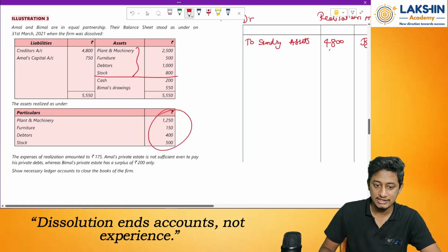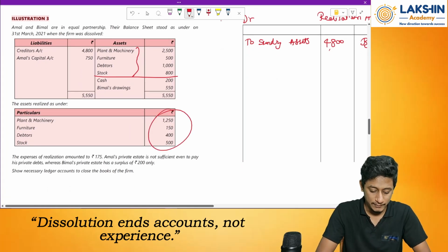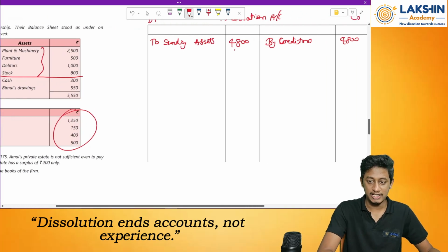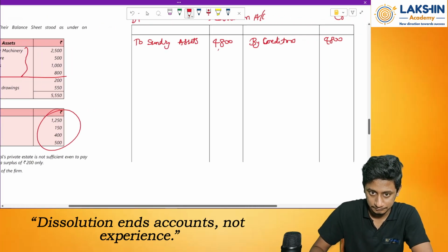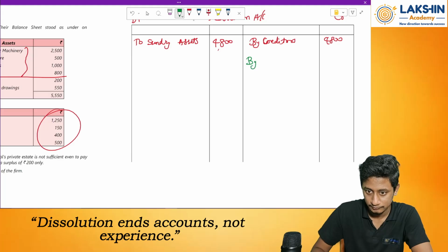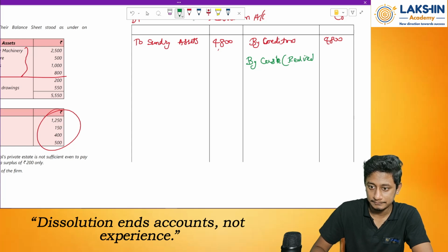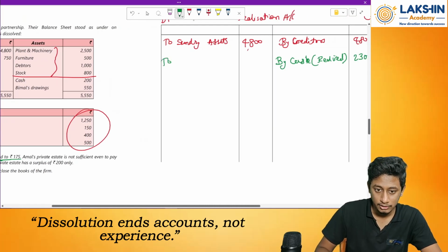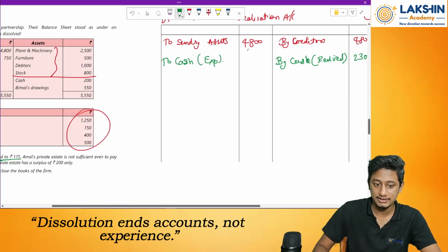Then after this, realizations. These are all the realizations. So add all of them: 1,250 plus 150 plus 400 plus 500. 2,300 has been realized by cash. Realized, how much? 2,300. Then the expenses of realization are 175. So to cash, this is my expenses. How much? 175.